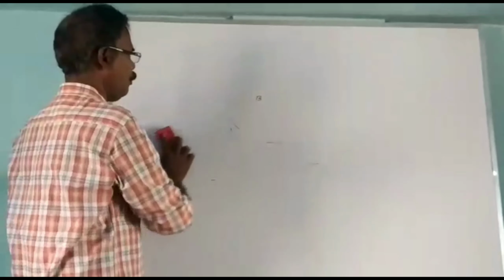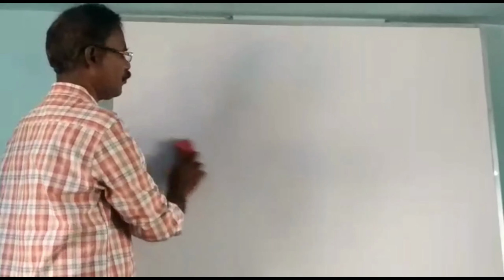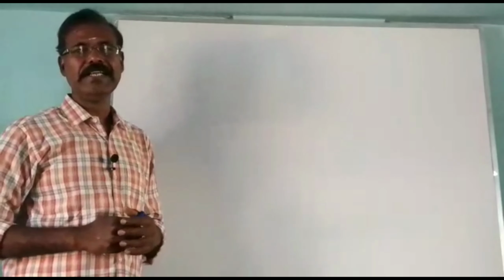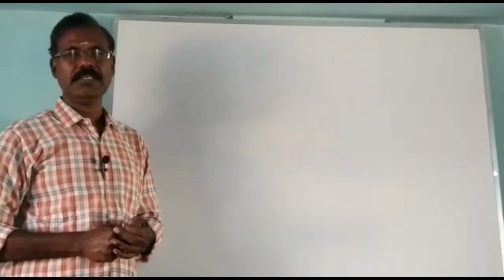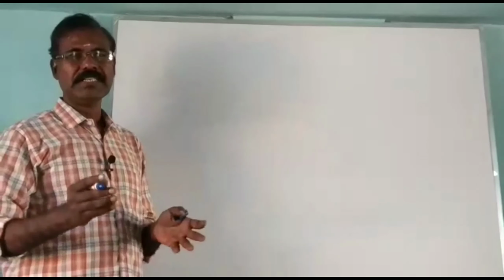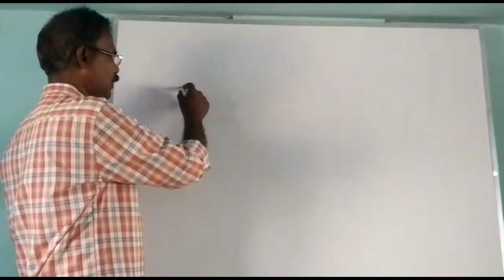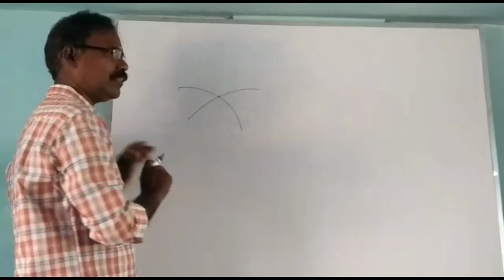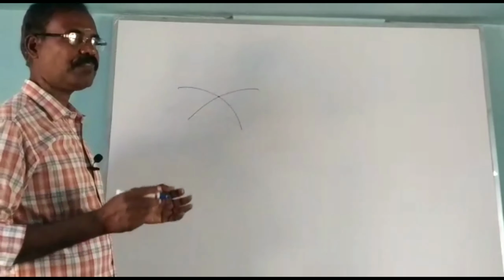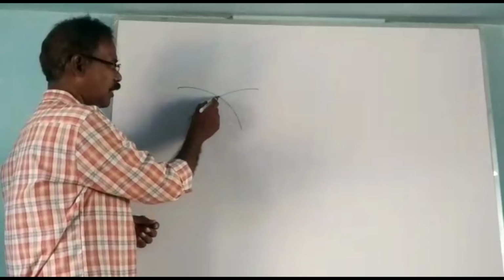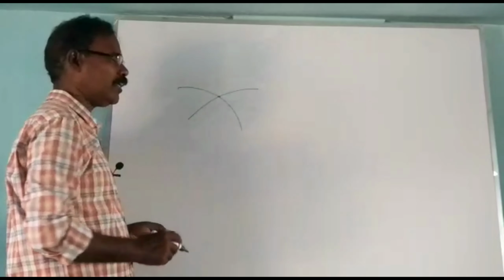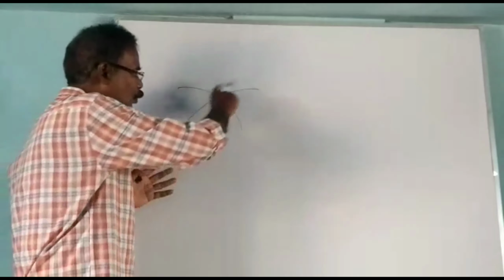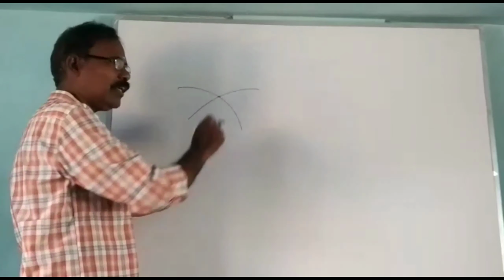The next property is that electric lines of force never intersect with each other. The two lines of force never intersect with each other like this. Here the intersection like this won't happen. If they intersect, then at the intersecting point the electric field would have to act in two different directions simultaneously.